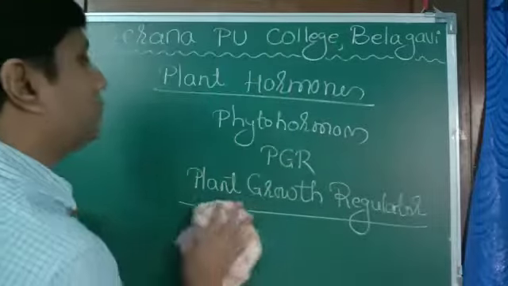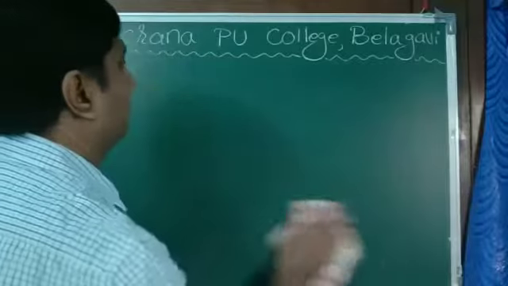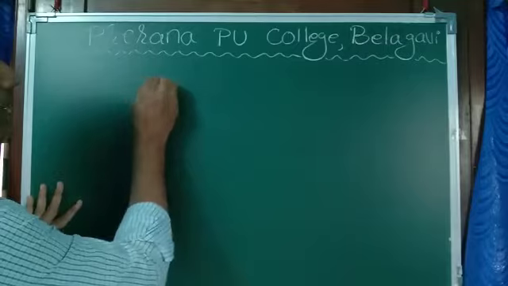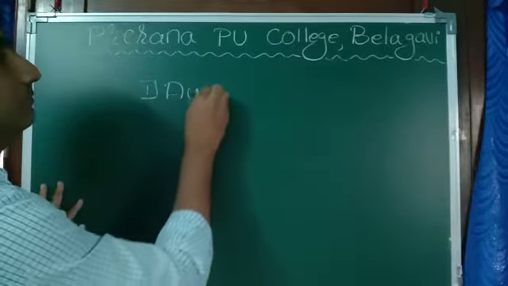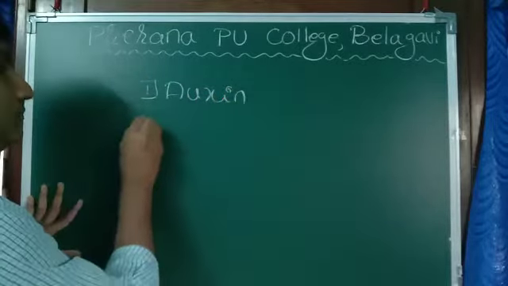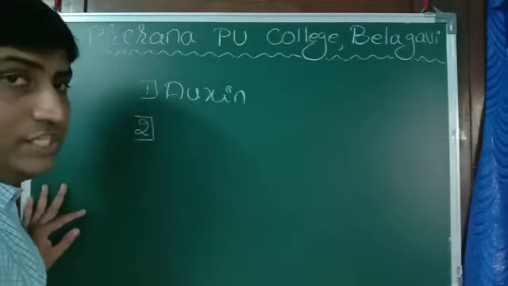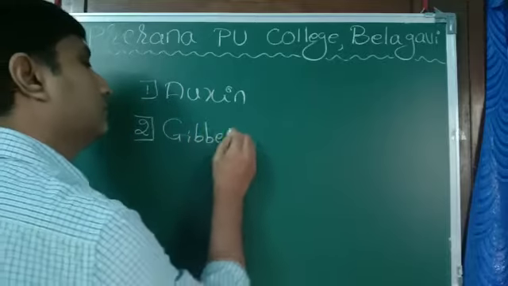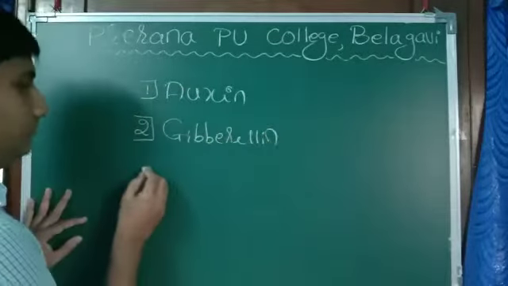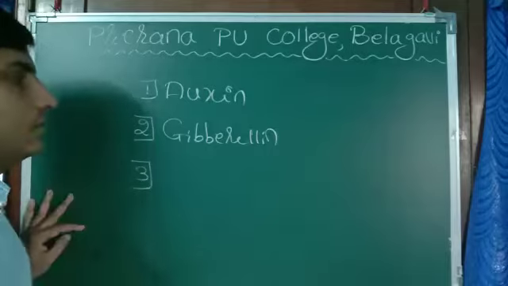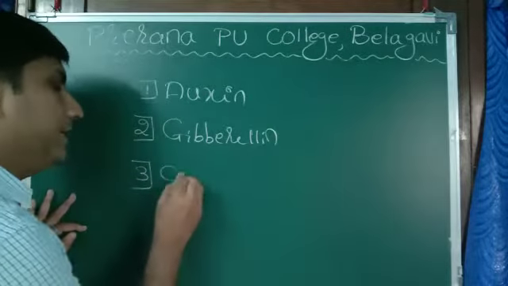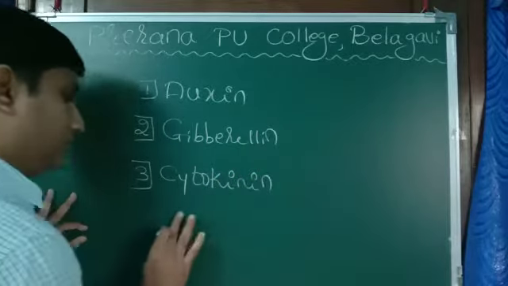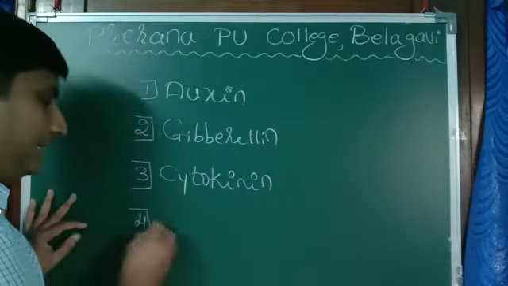So let us make a list of some of the plant hormones. One is auxin. Second one, gibberellin. Third one, cytokinin. Fourth one, ethylene.